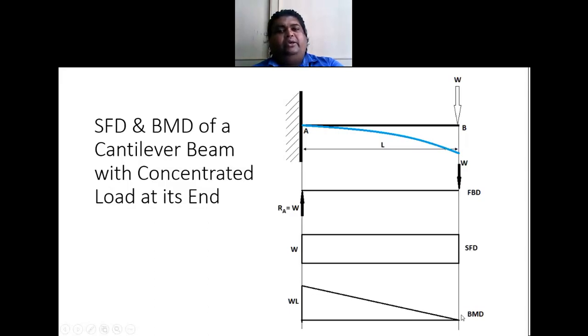But I cannot make a zero-tipped lamp post or electric pole. That's why we have some thickness for making the fixture put in place properly, right? Otherwise, if you see, it is tapered like this. The thickness at the bottom is much larger as compared to the thickness at the top, right? So this is about SFD and BMD of a cantilever beam with concentrated load at its end.